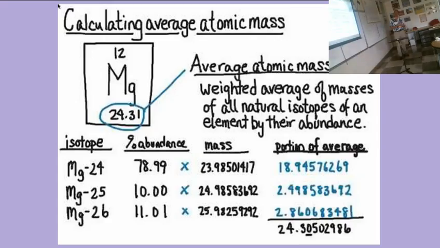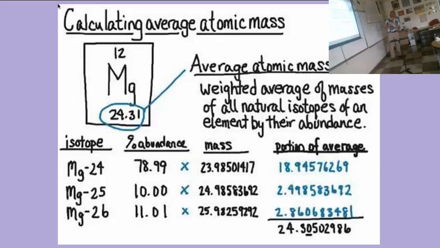So this is an example of calculating an atomic mass. Now we're looking at magnesium. Magnesium has the atomic number of 12 and the atomic mass of 24.31. So the atomic number is 12, which tells you it has 12 protons. The atomic mass is 24.31, which tells you that most of the time magnesium also has 12 neutrons. Because if you were to round that to the nearest whole number, the answer is 24. There are 24 things in the nucleus, 12 of them are protons, because that's the atomic number. So most of the time, magnesium also has 12 neutrons.